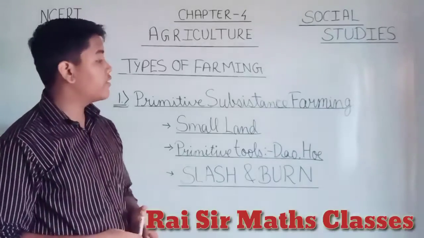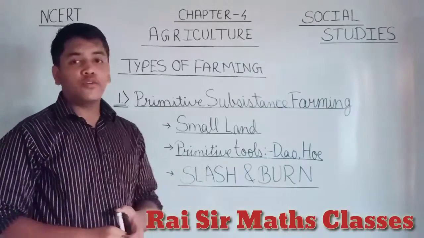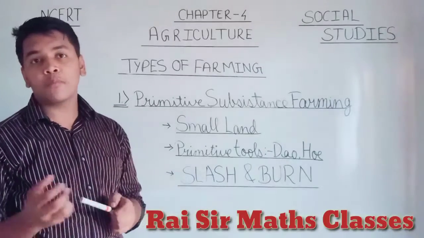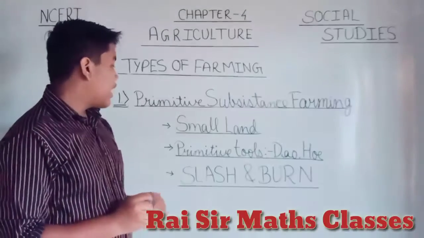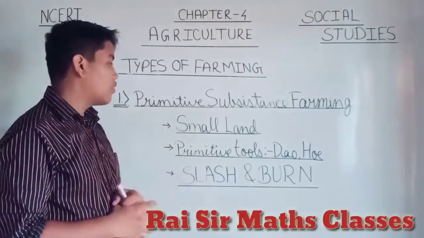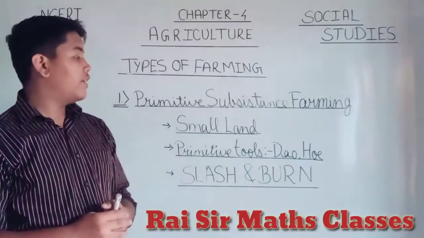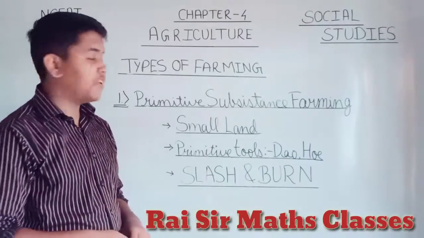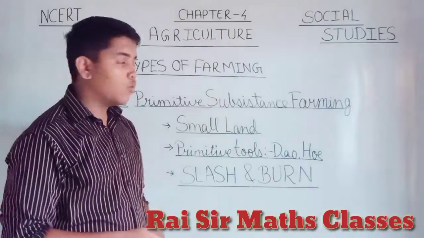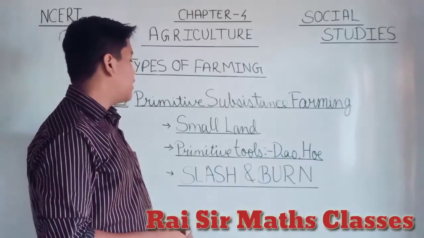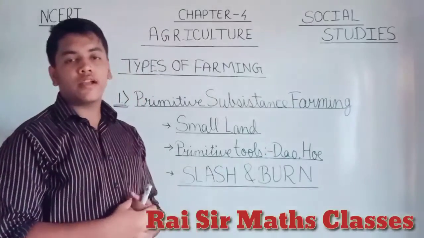It requires a small patch of land, which can be cultivated with primitive tools. The hoe and dao are the two most popular tools used in this type of farming, and it is also known as slash and burn.